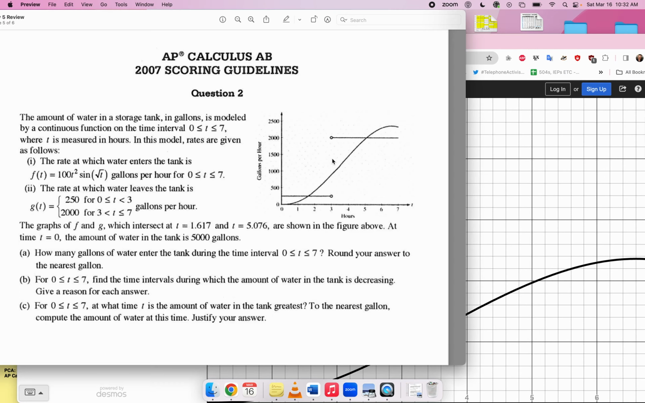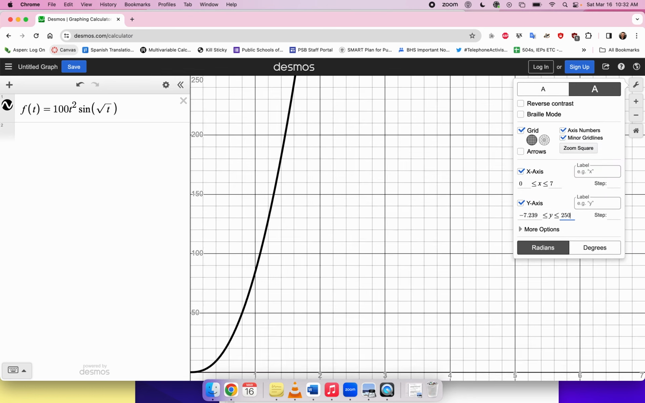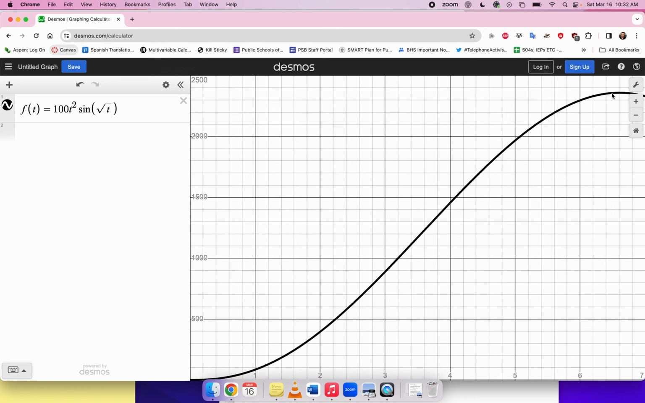Oh, I guess I could have just looked at the graph to see what a reasonable window would be, right? 2,500. Let's just make it 2,500 to match what they have. That was stupid of me. Anyway,